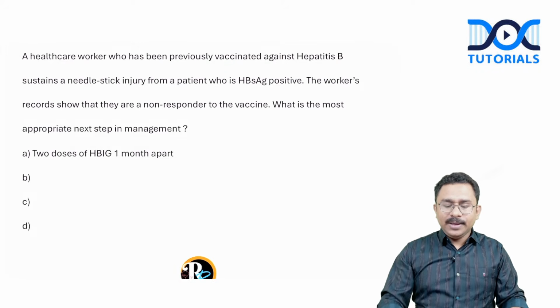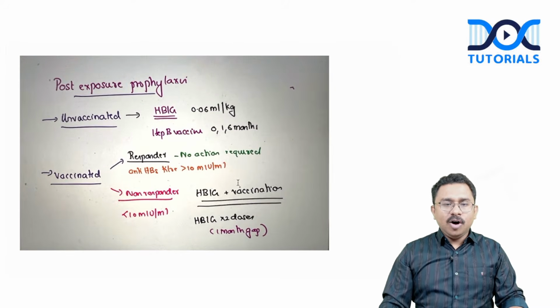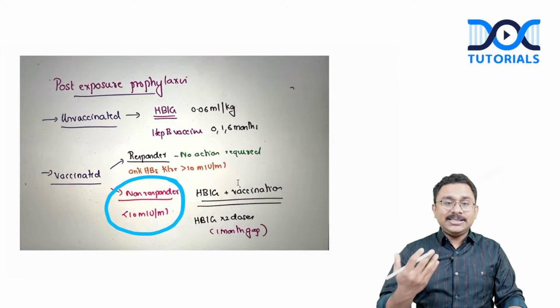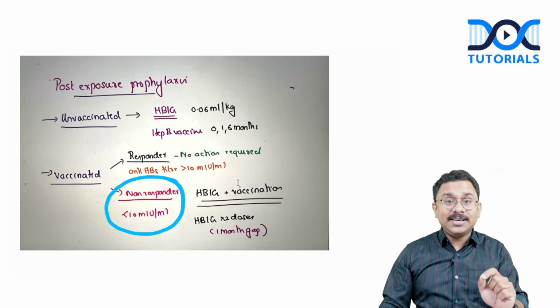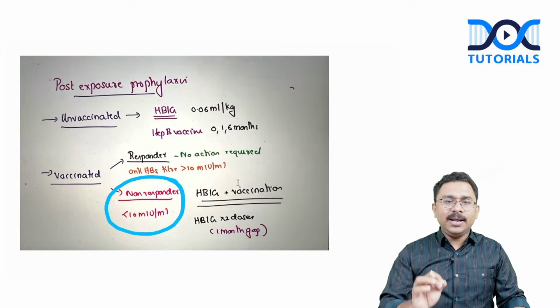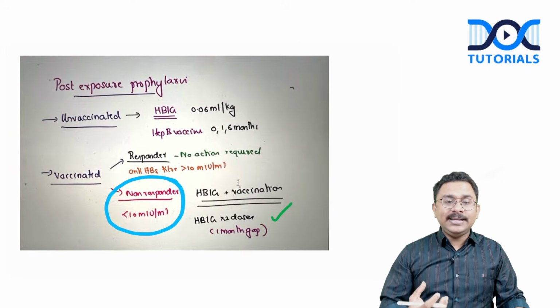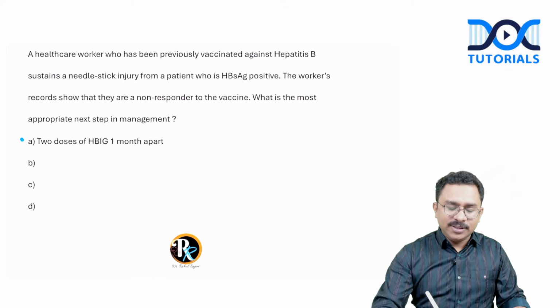Now, I have taught you in my lectures, I am just showing the screenshot of the post-exposure prophylaxis. Vaccinated patients can be responders or non-responders. In non-responders, one strategy is HBIG plus vaccination. But what if he is a recurrent non-responder to vaccine? Then the option that I told you in class is HBIG 2 doses 1 month apart. And that will be the answer here.